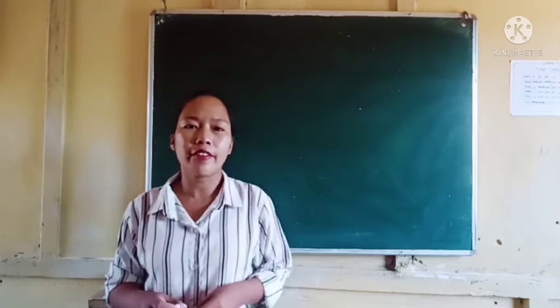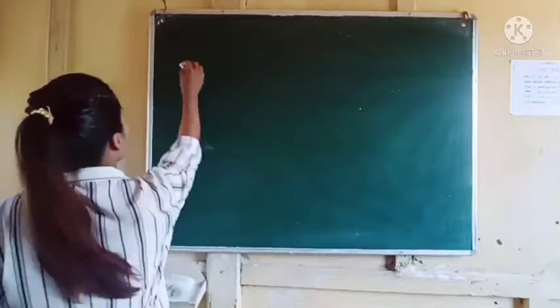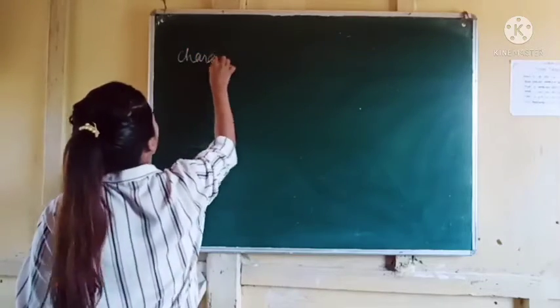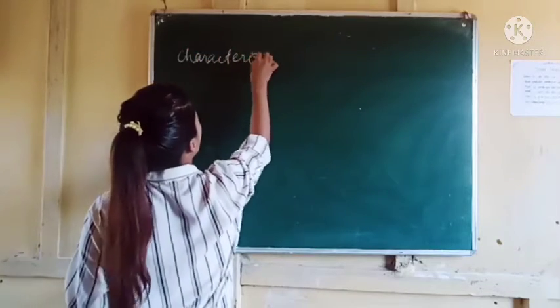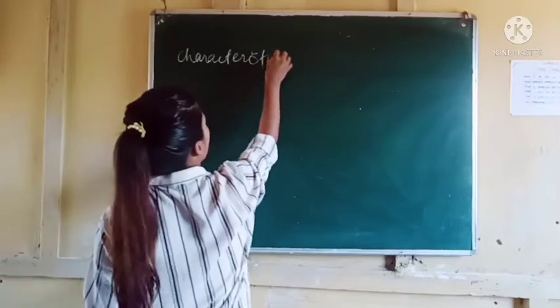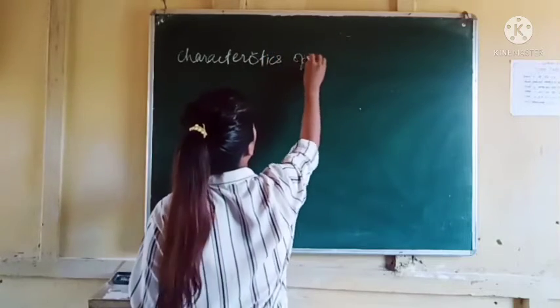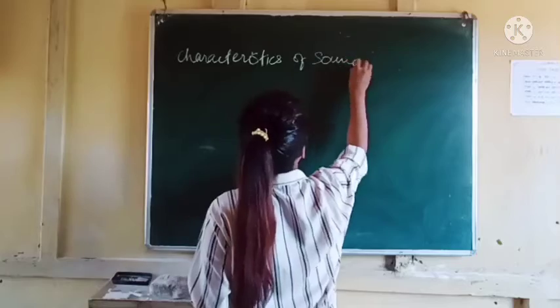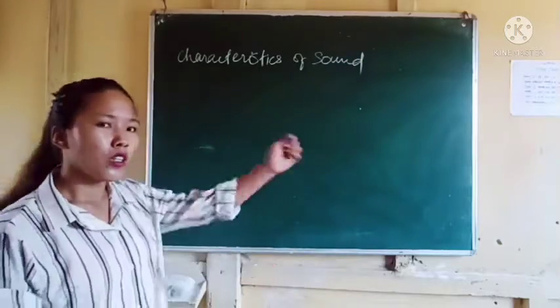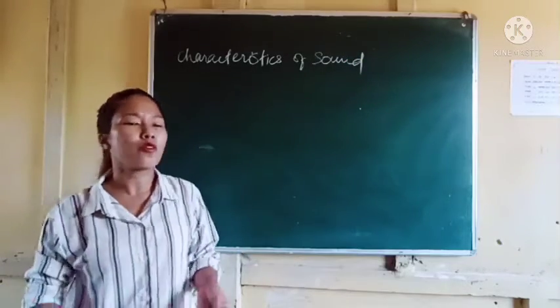Now let us see the characteristics of sound. Sound starts from a vibration and then travels in the form of waves.